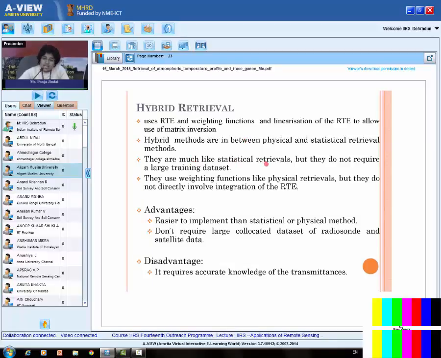They are much like the statistical retrieval, but they do not require a large training data set. In this method, we also solve the regression coefficient. So that's how they are similar to the statistical retrieval. They use the weighting function like physical retrieval, but they do not directly involve the integration of radiative transfer equation. So the advantage in the hybrid method is it is easier to implement than statistical or physical method, and it does not require the large coincident data set of radiosonde and satellite data. Disadvantages, it requires accurate knowledge of transmittances. So transmittance knowledge is required, but non-linear solving of radiative transfer equation is not required.